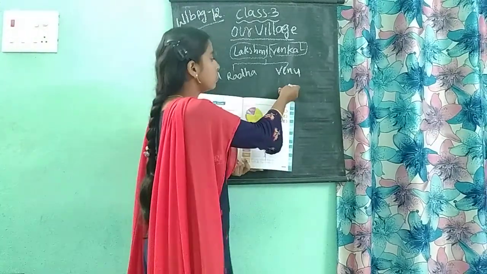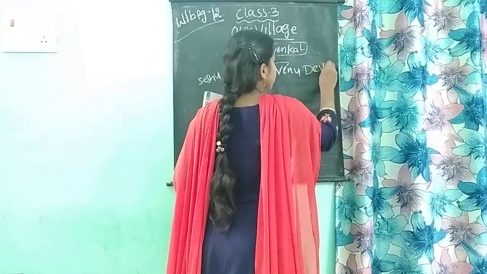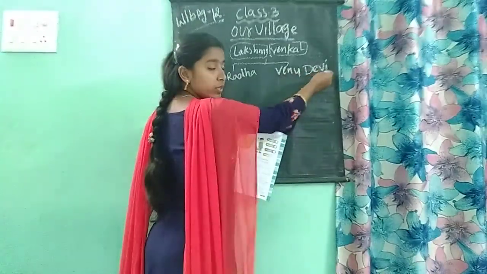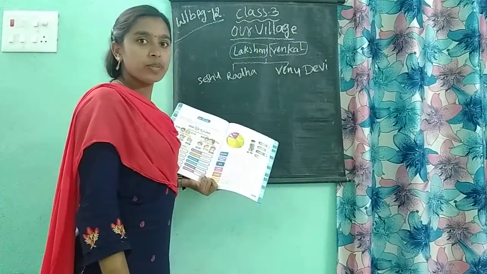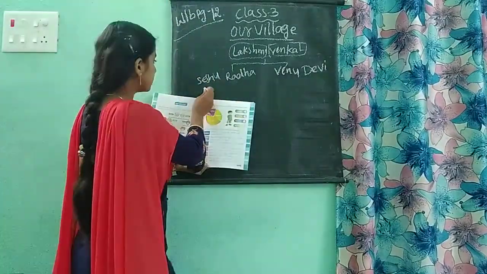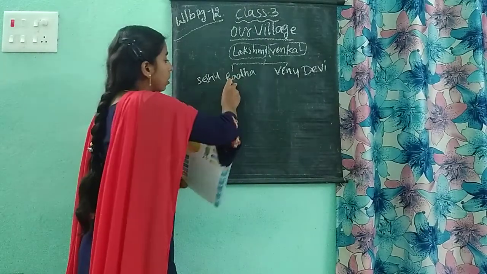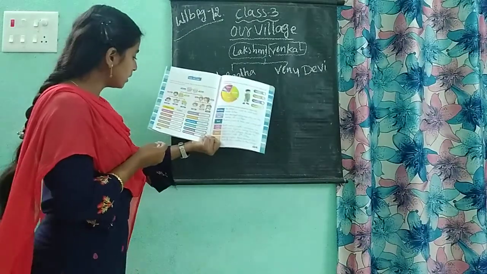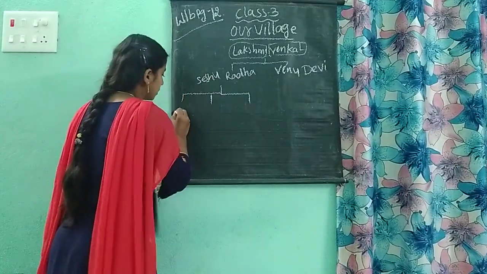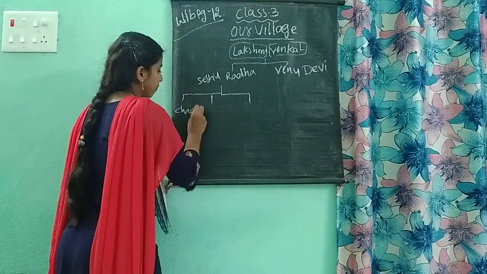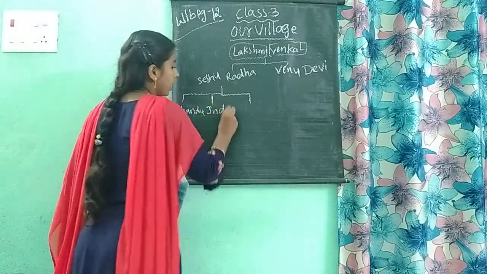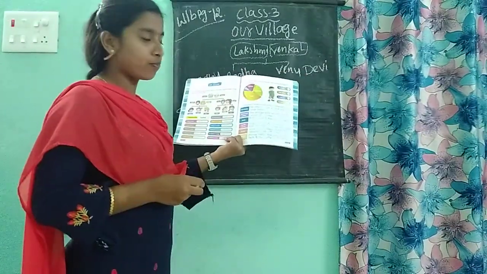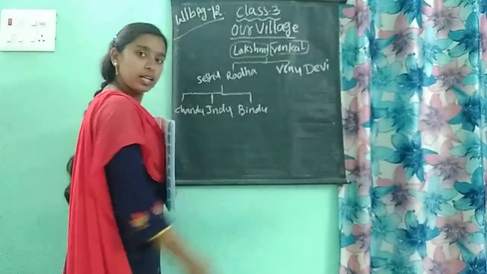On this side, Venu got married to Devi, so these two are also wife and husband. Seshu and Radha have three children: Chandu, Indu and Bindu.